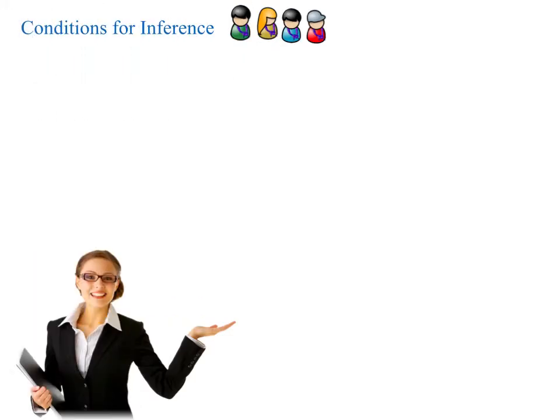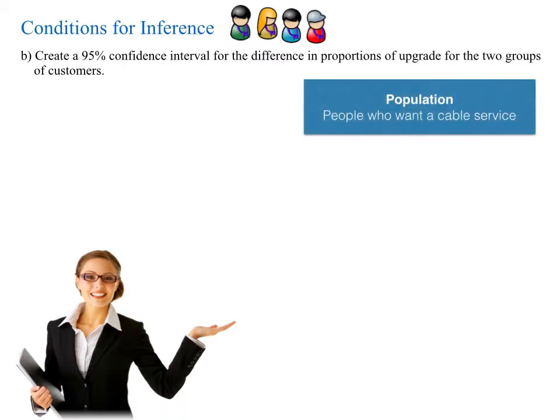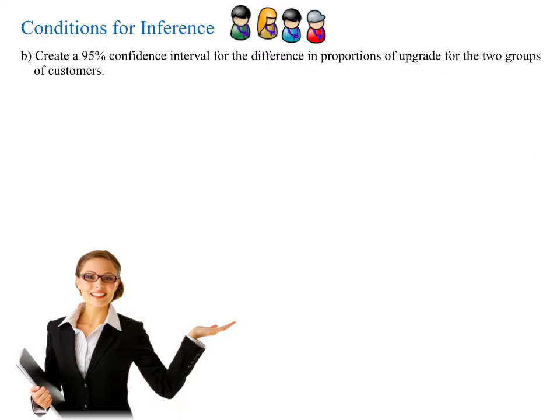Alright, first let's look at the conditions for inference. And we need to consider the following. Create a 95% confidence interval for the difference in proportions of upgrade for the 2 groups of customers. Well, one thing we want to do here is consider the population of interest. The population here is people who want a cable service. Now, the conditions for inference have to be met.